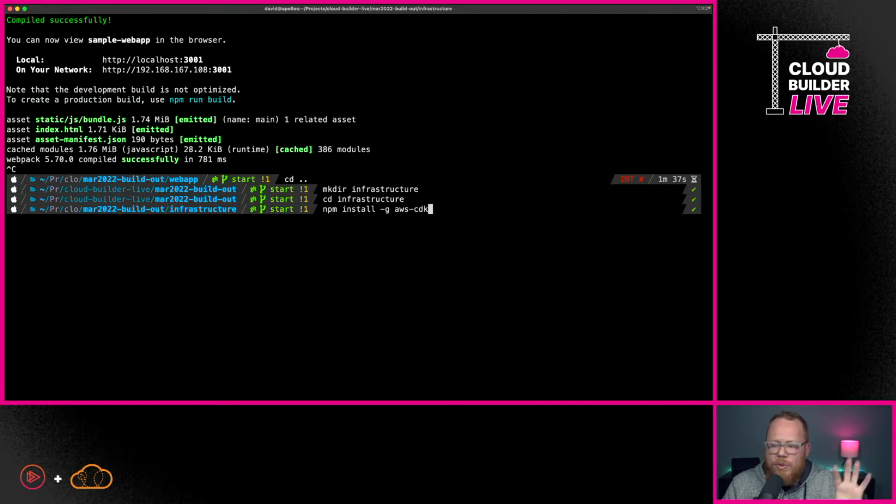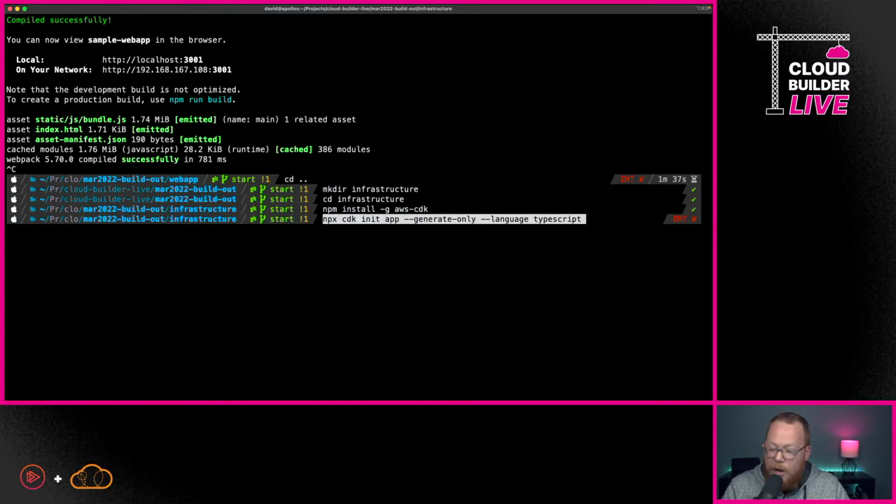And so what we're going to do is we've got Node.js already installed. Here, I'm going to run the command to install the CDK toolkit globally. Probably no surprise to you, I've actually already done that, so I'm going to cancel out of this, but I just wanted you to see that step was there. Notice here that we are in our infrastructure directory, and we're going to utilize the CDK to create a new project, in this case, based on TypeScript. So I'm going to do cdk init, and I'm going to tell it that I want to init an app, and I want it to be in TypeScript.